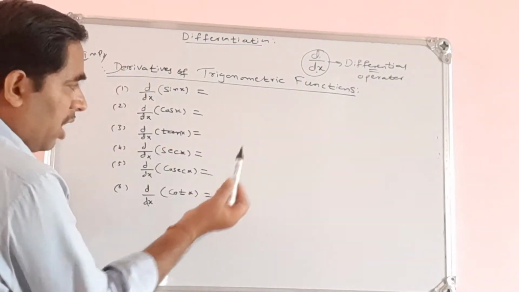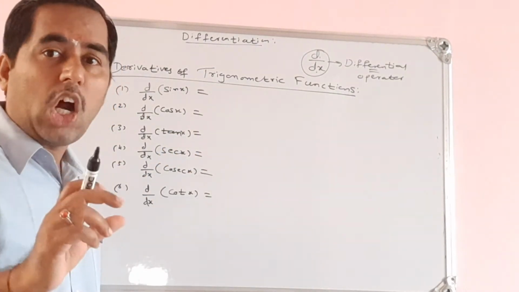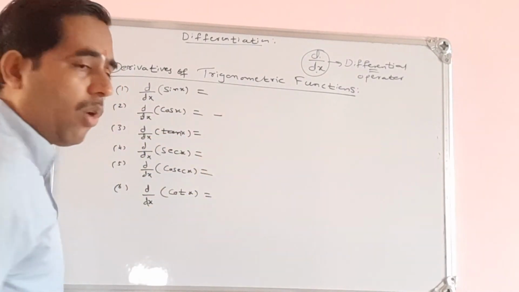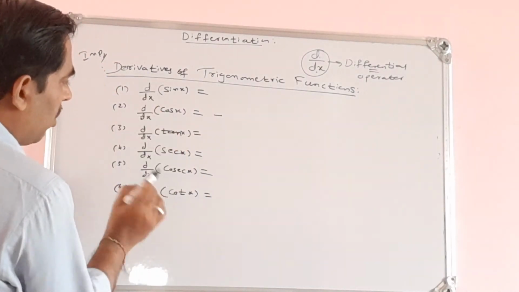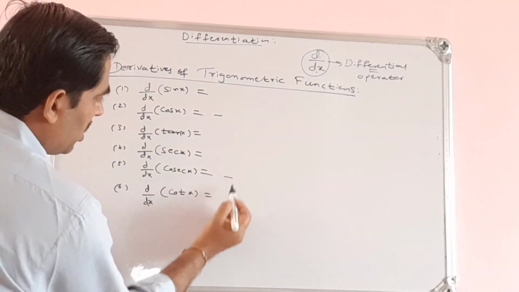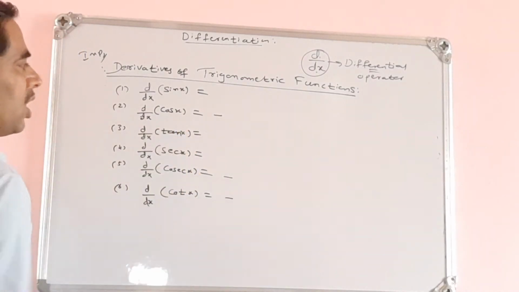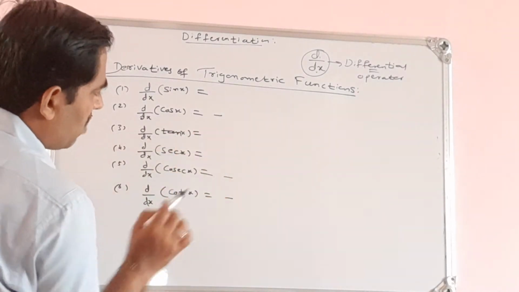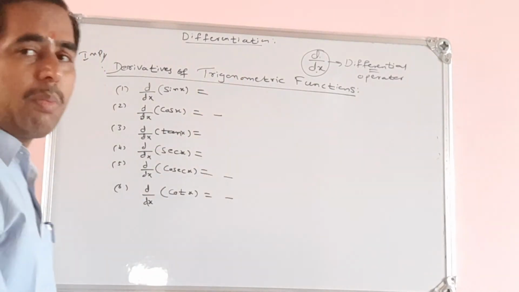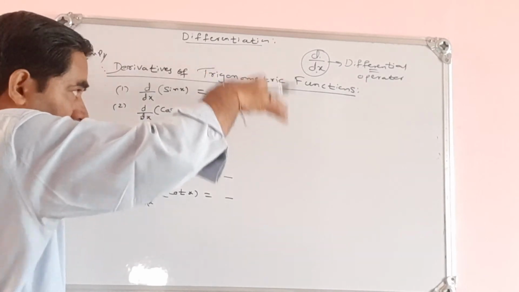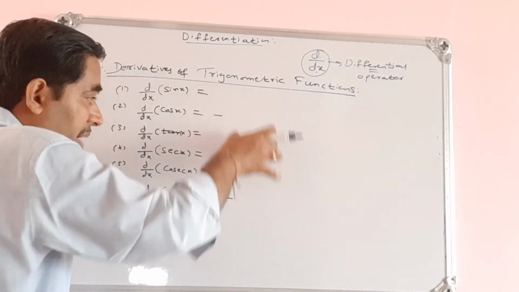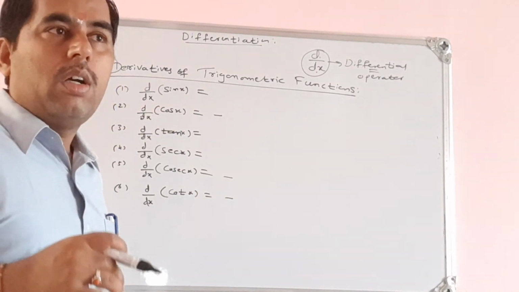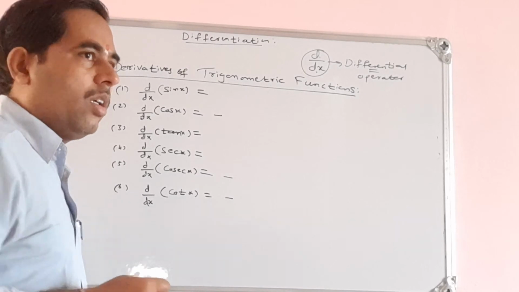The trigonometric functions which start with CO: cos x, cosec, and cot. The derivatives of all these which begin with CO are negative. So this is a negative sign, this is a negative sign. There are 3 trigonometric functions which begin with CO, so I write the signs as negative, and the remaining 3 are all positive. Now the quantity I am going to write on the right hand side is the derivatives.